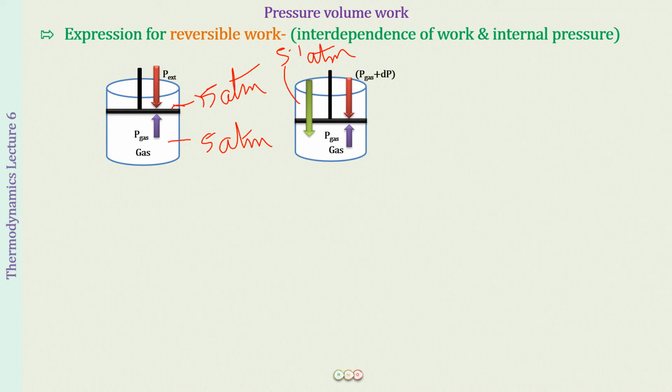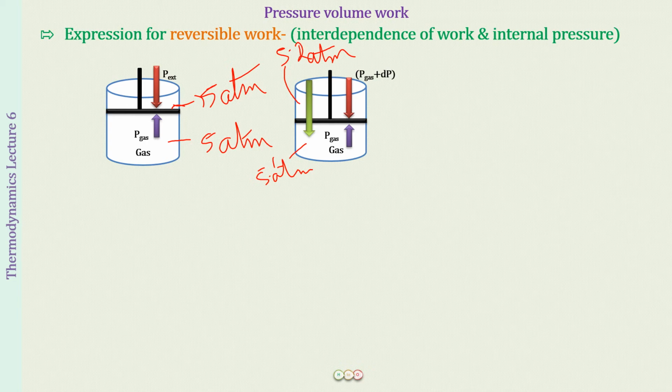So 5.1 atmosphere, this side it is 5 atmosphere. So the piston is going to come down, but now this will be coming down by a very little amount. Okay, and then again it is going to come down up till the pressure inside becomes 5.1 atmosphere. Then what are you going to do? Again you are going to apply some more pressure outside. Supposedly it is 5.2 atmosphere.